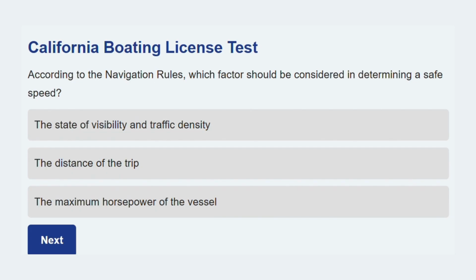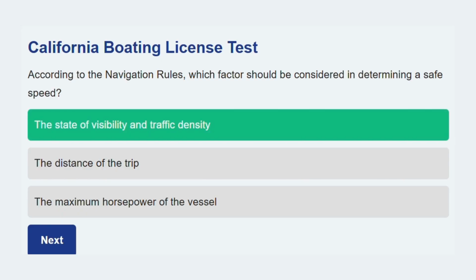According to the navigation rules, which factor should be considered in determining a safe speed? The state of visibility and traffic density. Safe speed depends entirely on the current conditions to allow for proper action to avoid collision. On to the next topic.